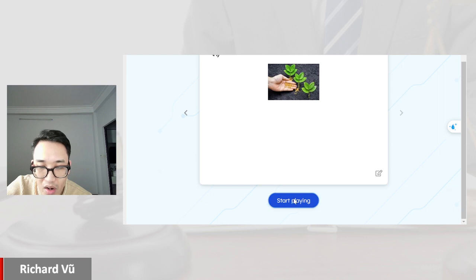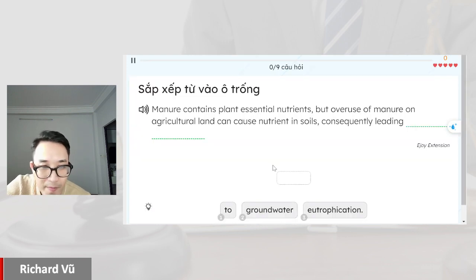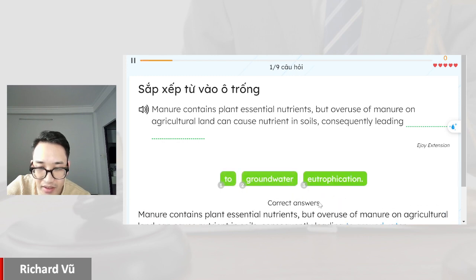And here we go. Manure constitutes plant essential nutrient, but overuse of manure on agricultural land can cause nutrient in soil, consequently leading to groundwater eutrophication. Eutrophication.